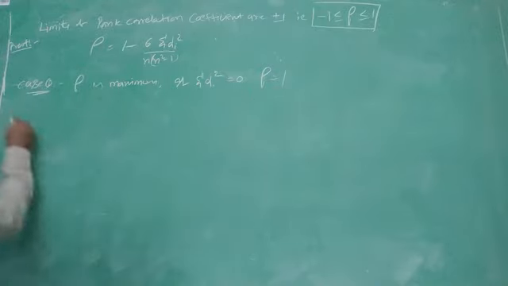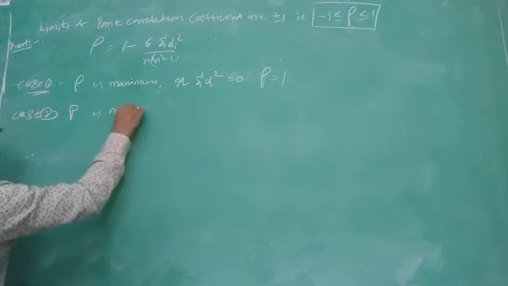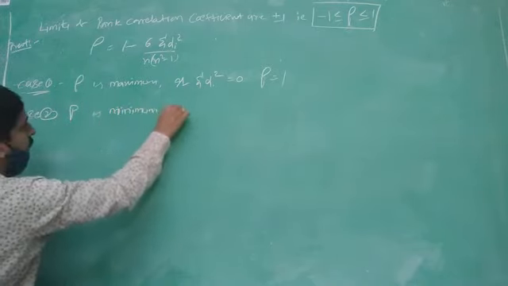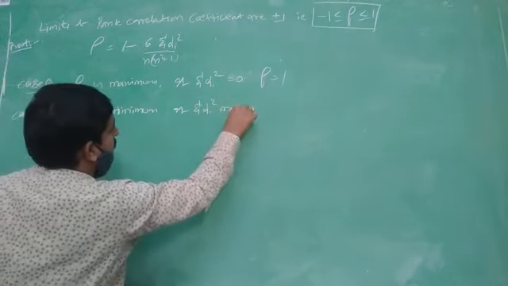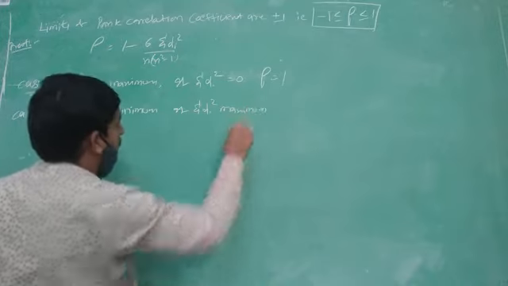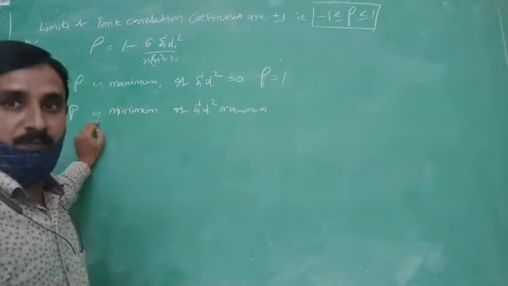Now case 2. Rho is minimum. Rho is minimum if summation di square is maximum. If summation di square is maximum, the rho value is minimum.